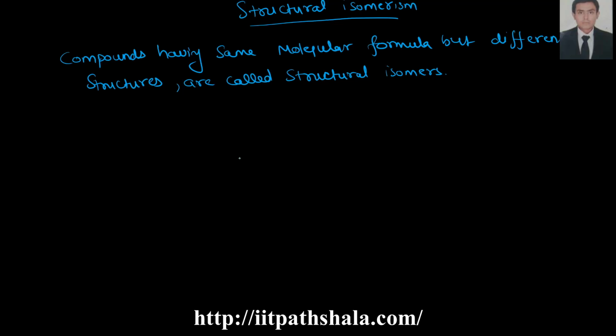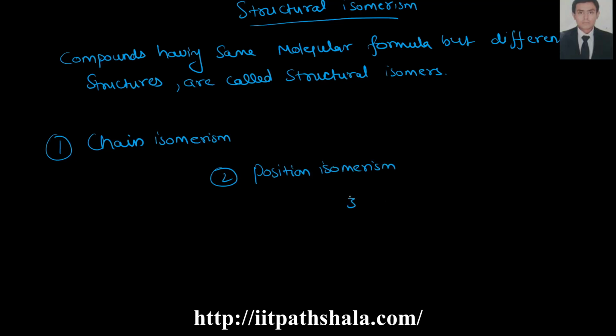Now structural isomerism can be of the following types. First one is chain isomerism. Second one is position isomerism. Third one is functional isomerism.